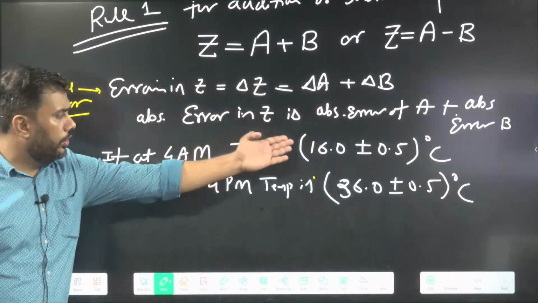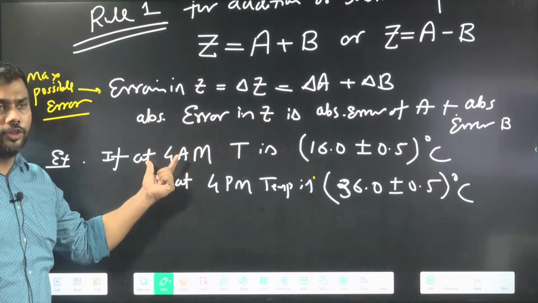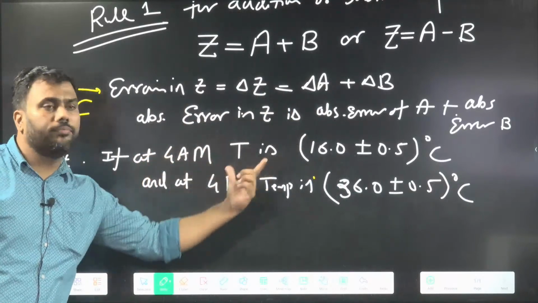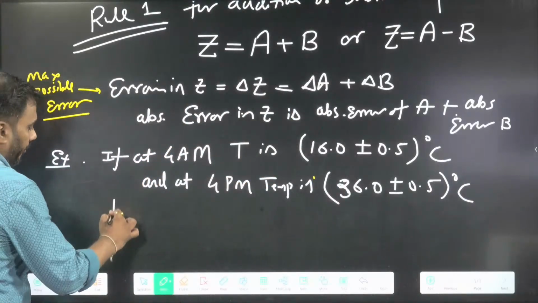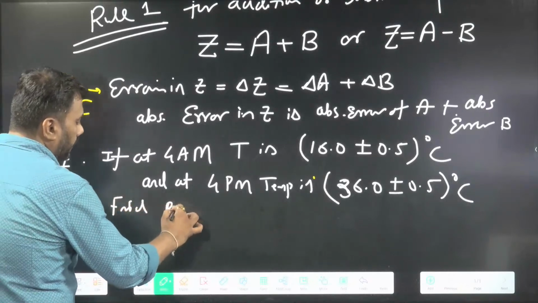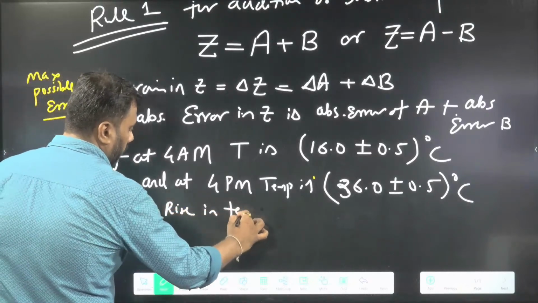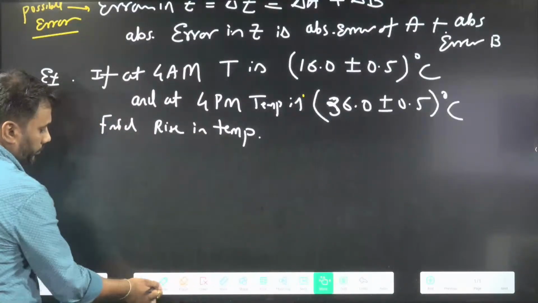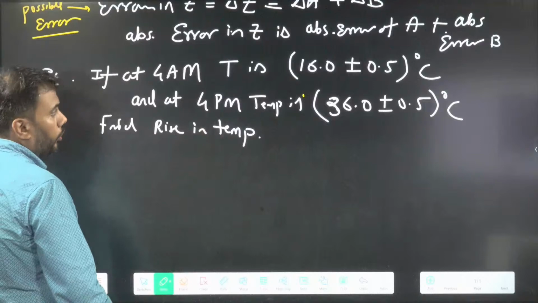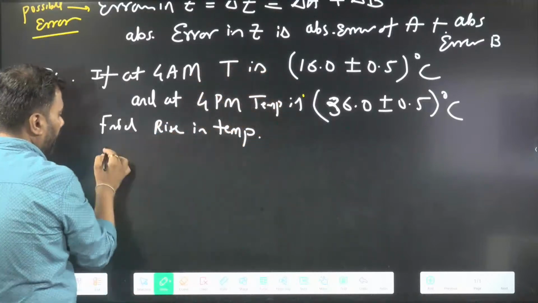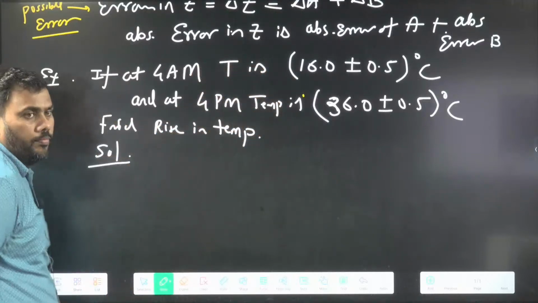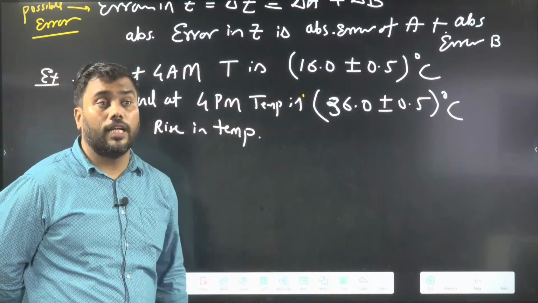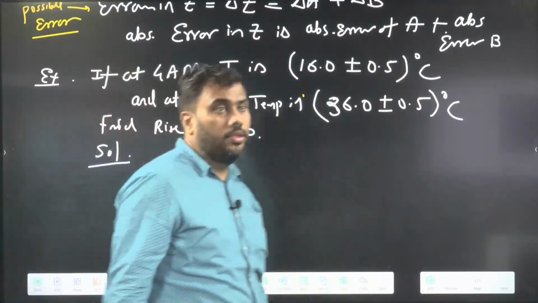I am giving you the lowest temperature of the day and the highest temperature of the day. Find the rise in temperature. The initial and final temperature are given with proper error. I am asking the rise in temperature. Try this question.